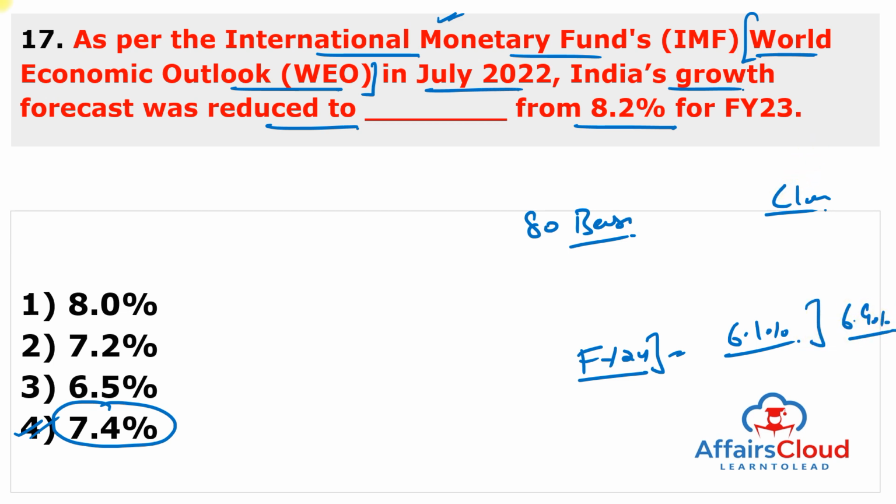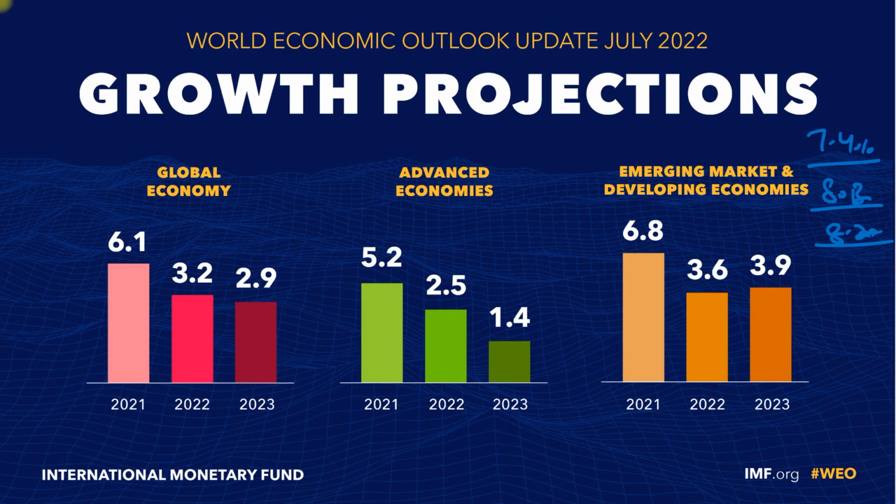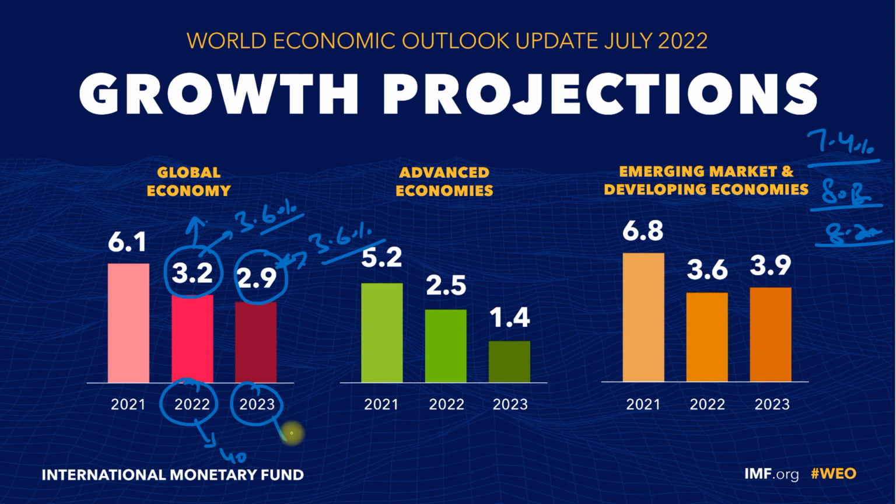So on the global front, they also downgraded the global growth forecast for the calendar year 2022 to 3.2% for the overall global economy, and for 2023 they predicted 2.9%. Earlier both were 3.6%. So it means 2022 is lowered by 40 basis point, and 2023 is lowered by 70 basis point.